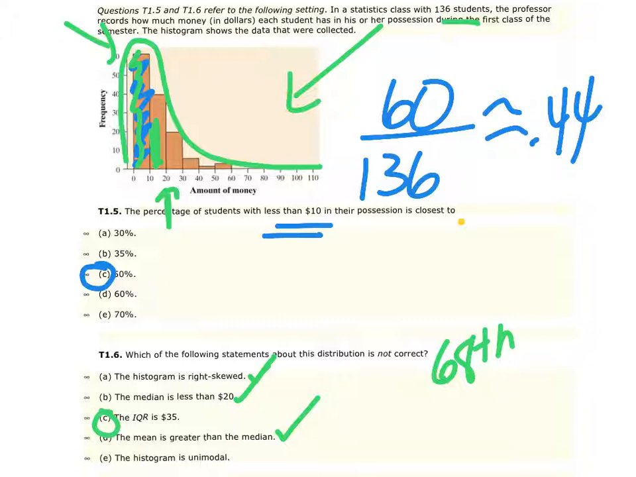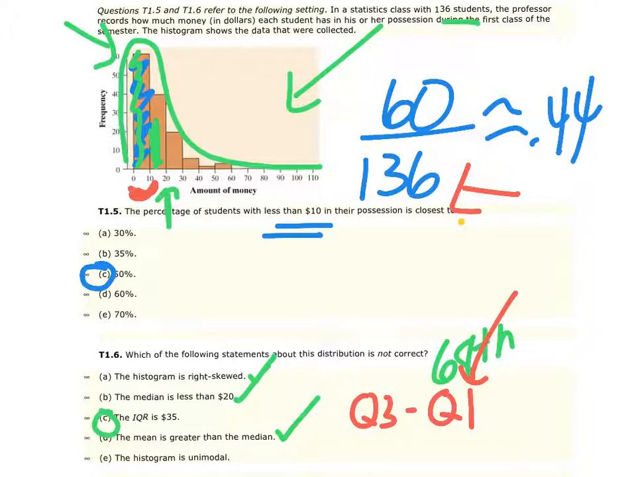The IQR is 35. The reason that that is incorrect is if we wanted to compute the IQR, remember that's going to be Q3 minus Q1. So Q1 is the 25th percentile. So of 136 students, if I want who's at the 25th percent, I'm looking for the 34th student. The 34th student sits somewhere between bin answer of 0 and 10. I don't know exactly what their answer was, but somewhere between 0 and 10.